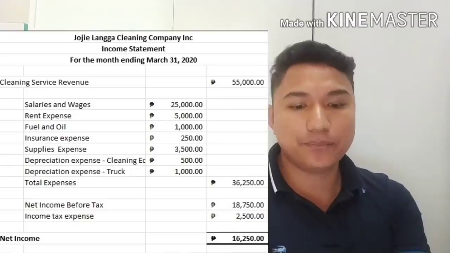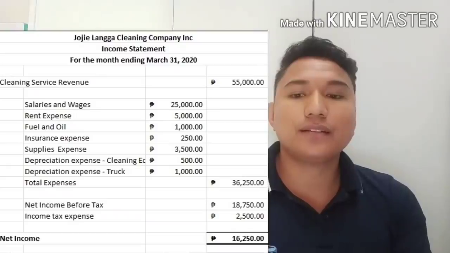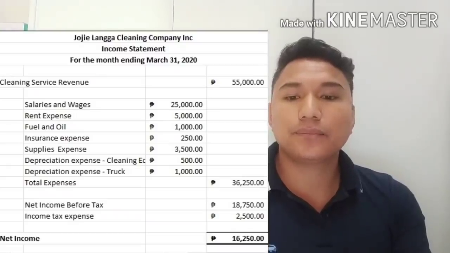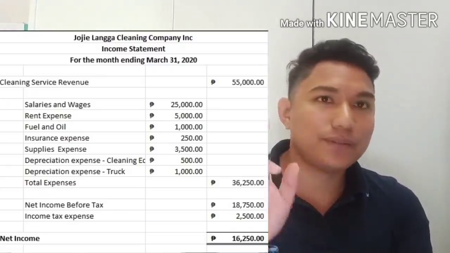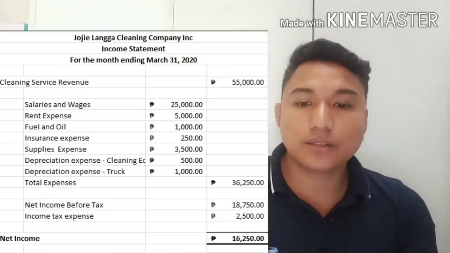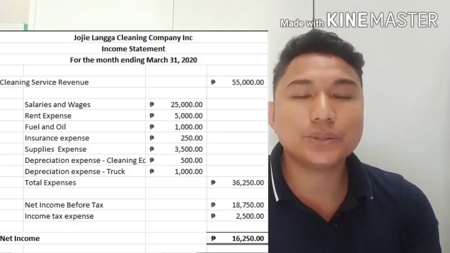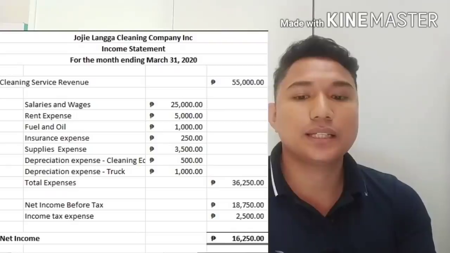So what are the accounts? Cleaning service revenue 55,000 credit. So we have revenue of 55,000. We have a total expense for operation of 36,250.